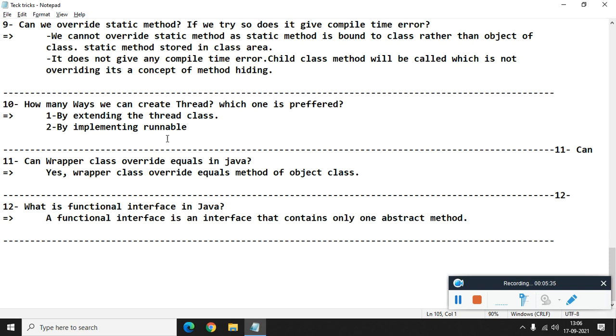What is a functional interface in Java? A functional interface is an interface that contains only one abstract method. A functional interface can have default as well as static methods, but it has only one abstract method, and the FunctionalInterface annotation is used to mark the interface as a functional interface.